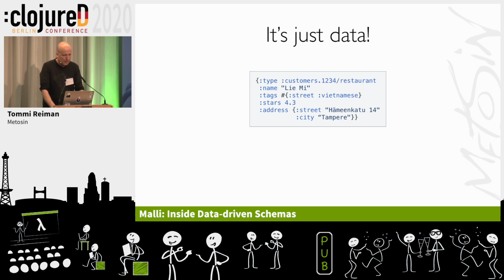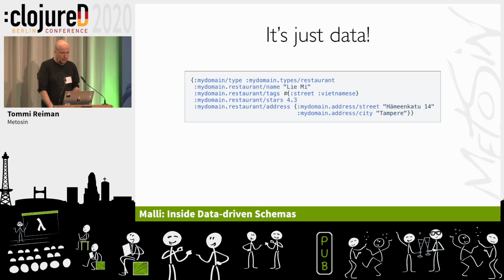That's nice. And if we are building this multi-tenant system with multiple representations of a restaurant, we can have these globally unique type names, and now it's a specific customer's view of a restaurant. With spec, it would probably be the modern Clojure, and the restaurant looks like this. So all the attributes are fully namespaced.